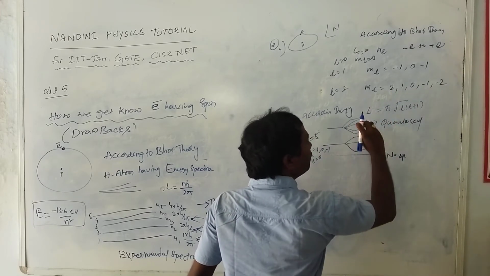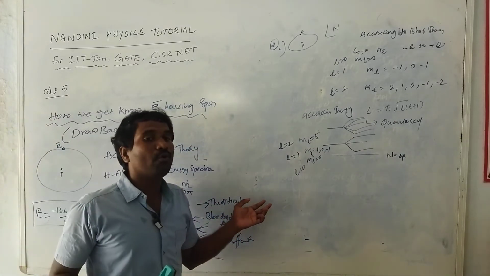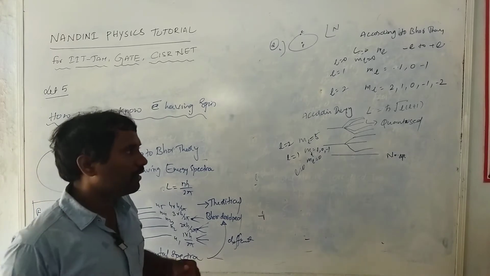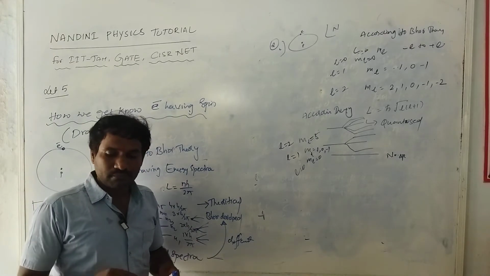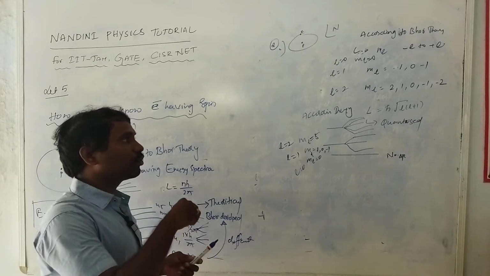So that is called five parts, it will be split. Why does this happen? Bohr was not able to explain it. Finally, he concluded and gave another postulate, which is called electron spin.